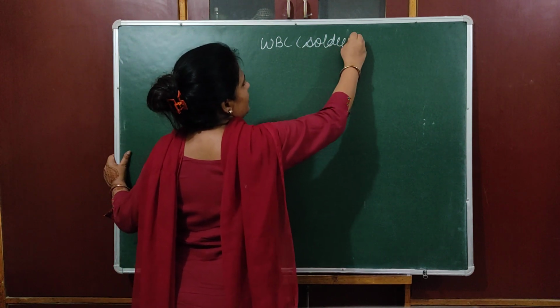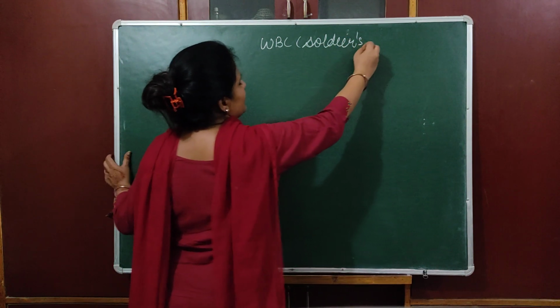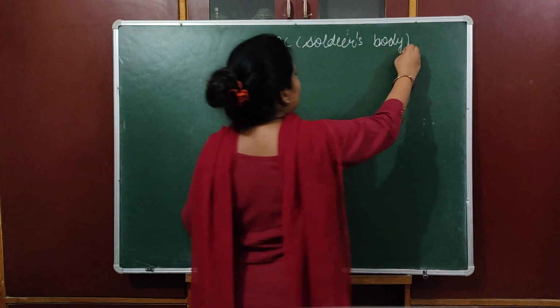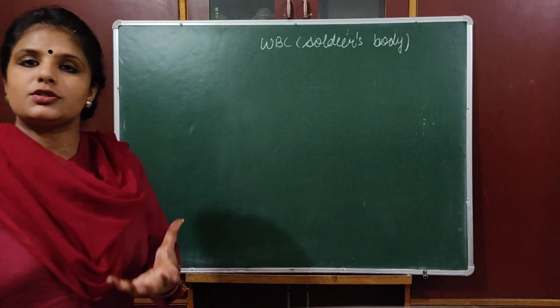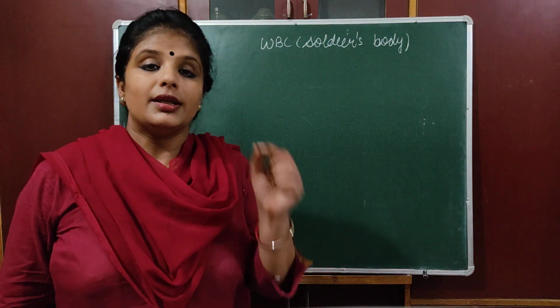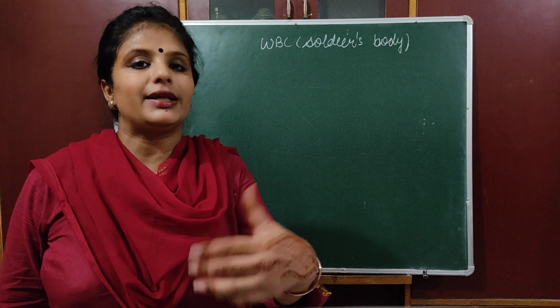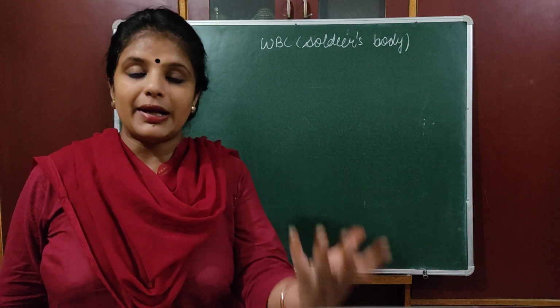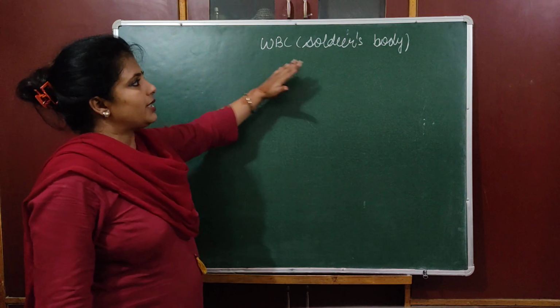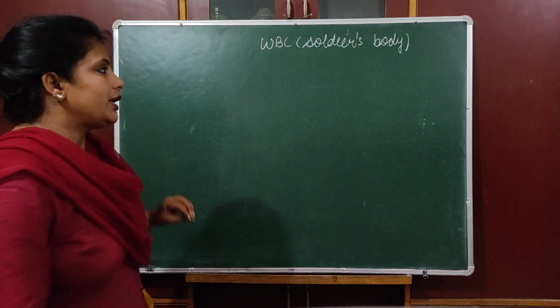Soldiers of our body or army of our body is WBC. Why are they called the army of our body or the soldiers of our body? Because they provide immunity. They have the ability to fight against microorganisms which can cause disease. That's why they are known as soldiers of our body.